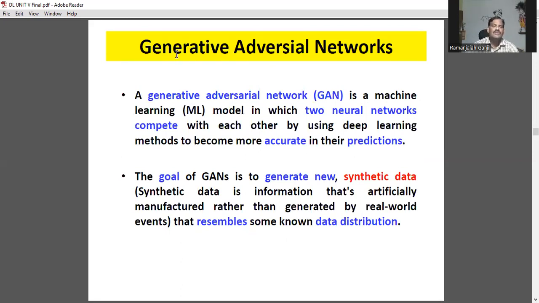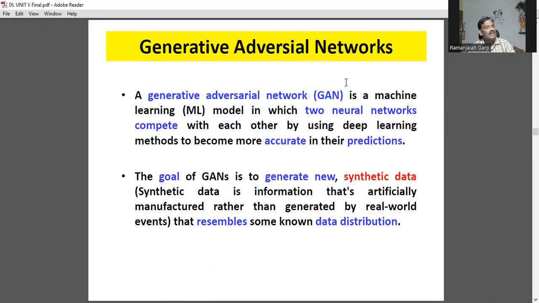The next concept is generative adversarial networks, GAN, an important topic. Two neural networks compete with each other, using deep learning methods to become more accurate in their predictions.